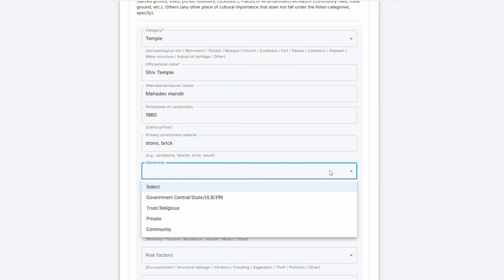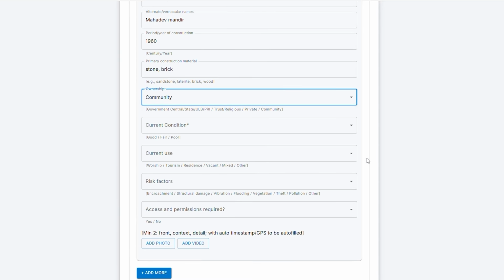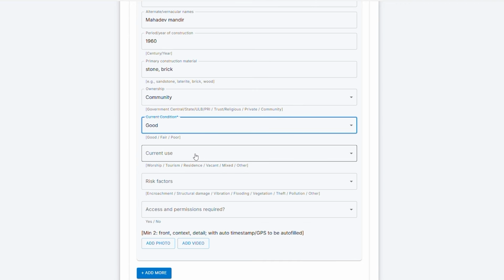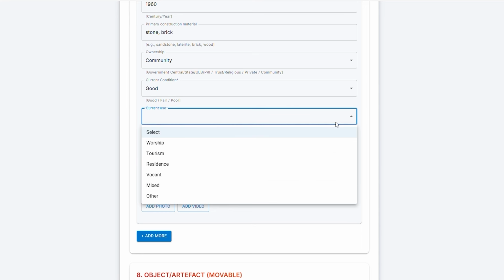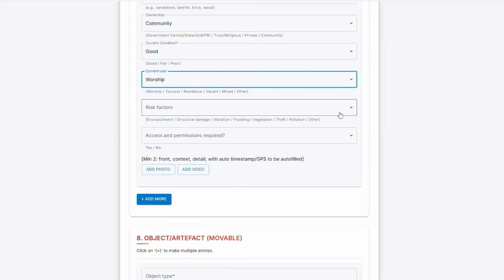Ownership. In this column, select who owns the site: government, private owner, religious trust, or any other authority. Current condition. Now select the condition of the site. Options are good, fair, or poor. Current use. Here, describe how the site is being used today: worship, residence, tourism, storage, or anything else relevant.